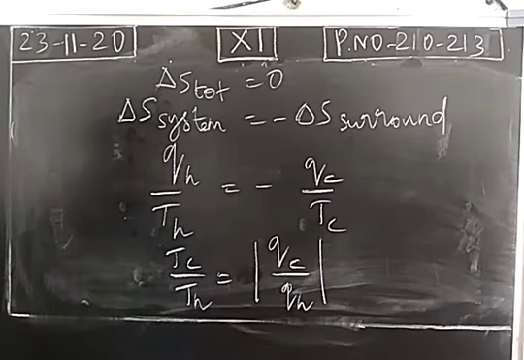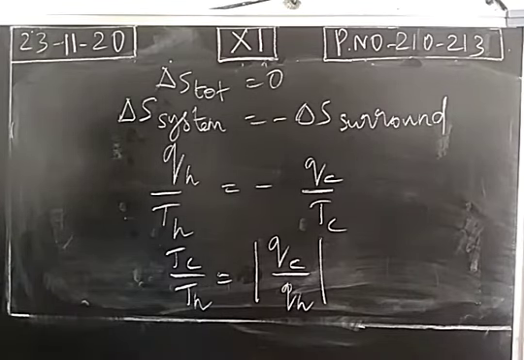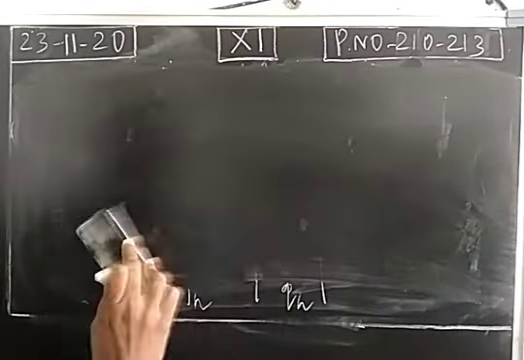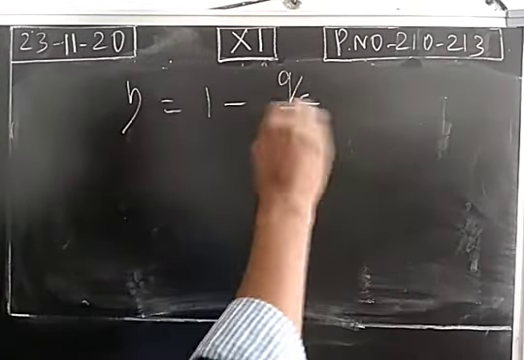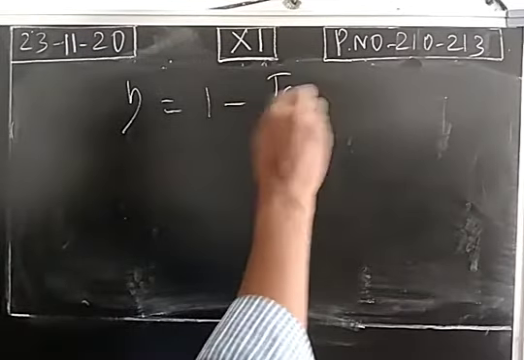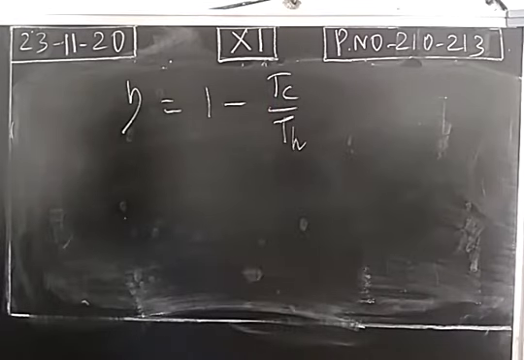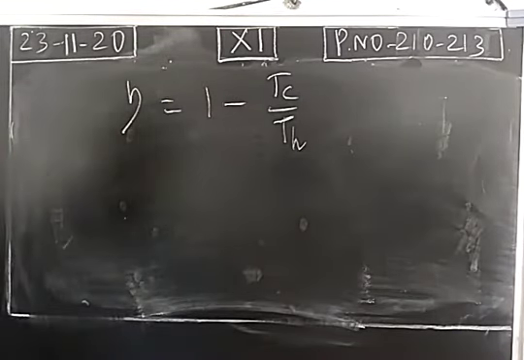Okay. So already we have written the efficiency equation 1 minus QC by QH. In that, instead of QC by QH, you substitute TC by TH. So we know that the efficiency of a heat engine is equal to 1 minus QC by QH. Instead of this, we write TC by TH. So according to Carnot, the maximum efficiency of a heat engine depends on two different temperatures. Okay. So we have obtained the efficiency equation.